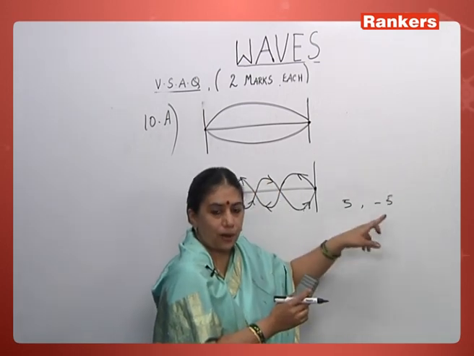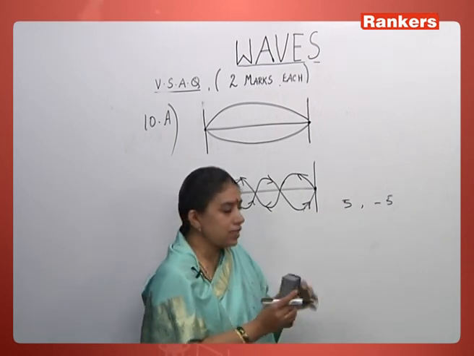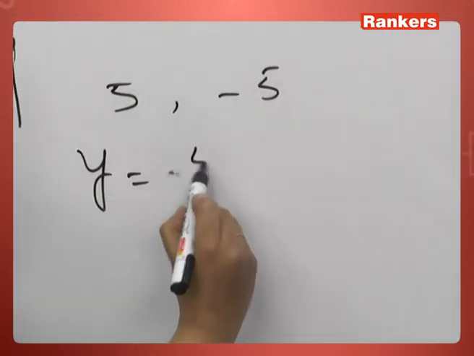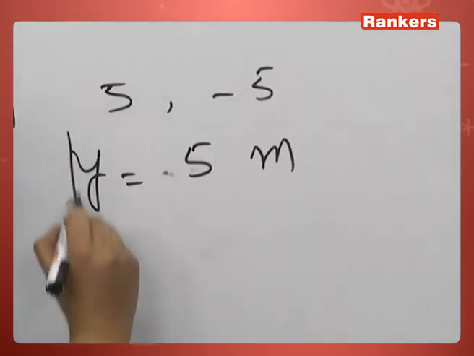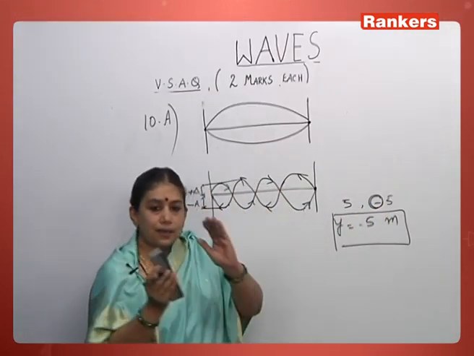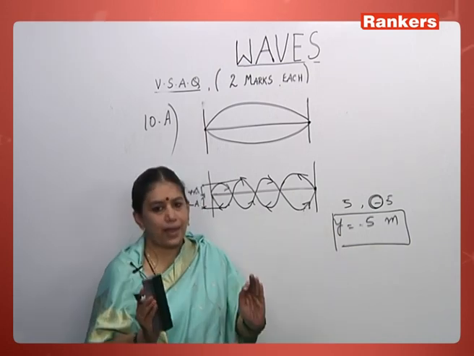Minus 5 is less on a number line. But in vectors, it's not like that. In vectors, when I tell a displacement of 5 meters, displacement magnitude is 5 meters. This negative sign only indicates displacement in the opposite direction, but its magnitude is 5 itself.